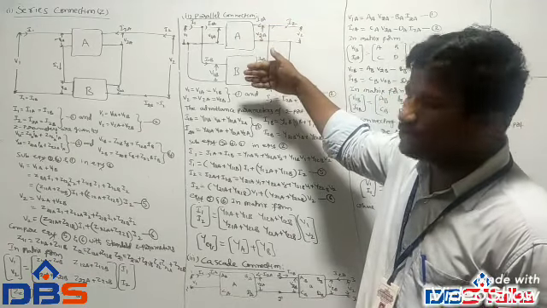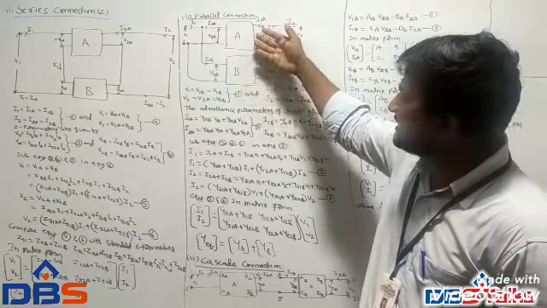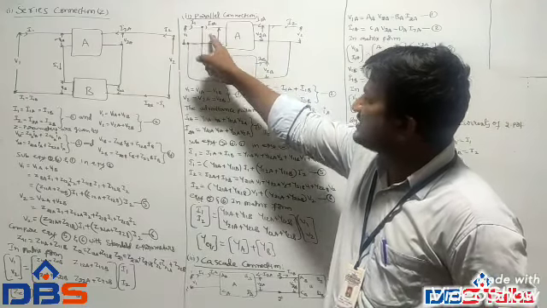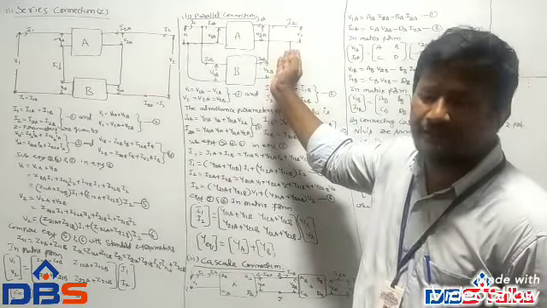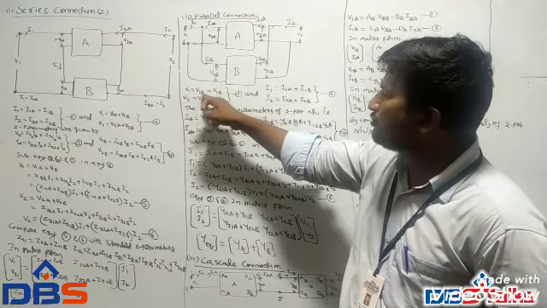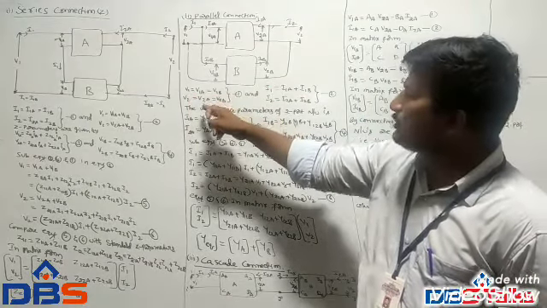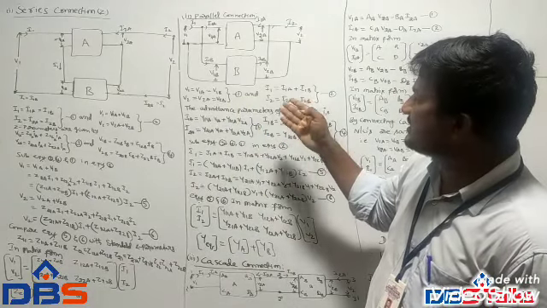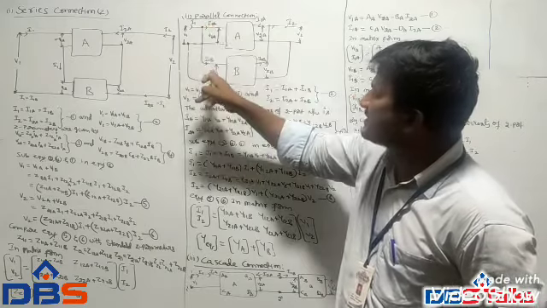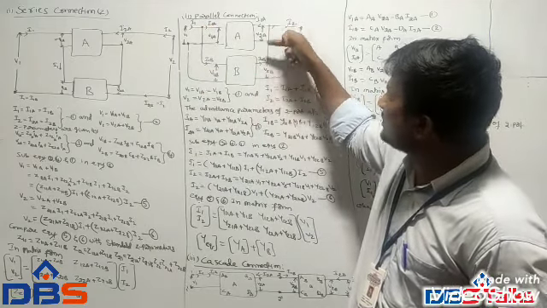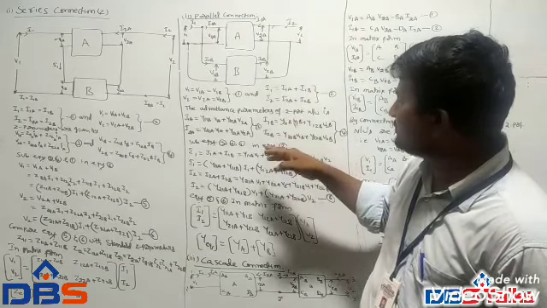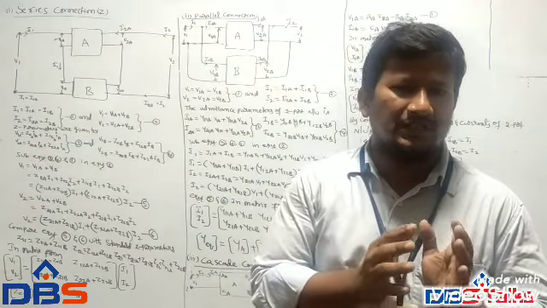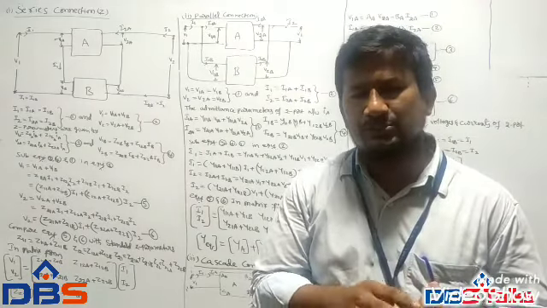A and B, two-port networks may be connected in parallel in such a way that voltage must be the same but current must be different. So V1 is equal to V1A equal to V1B, V2 equal to V2A equal to V2B, taken as equation 1. Currents will be different: I1 is equal to I1A plus I1B, I2 equal to I2A plus I2B.